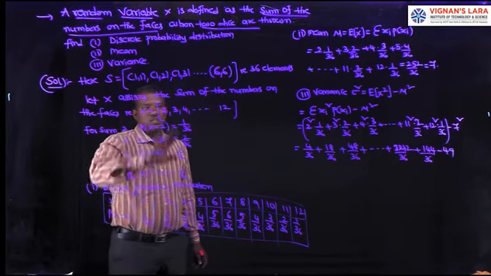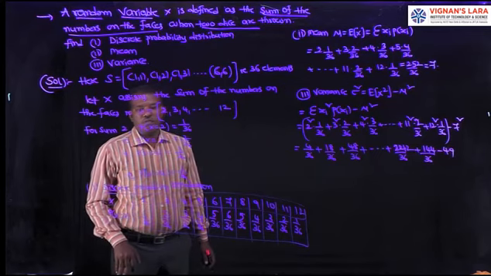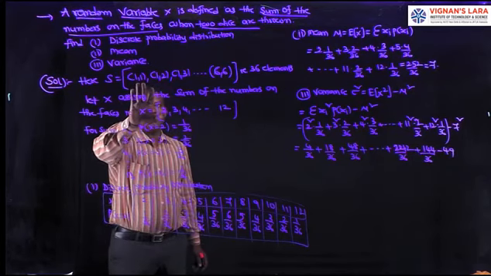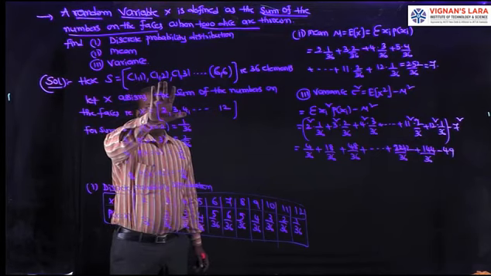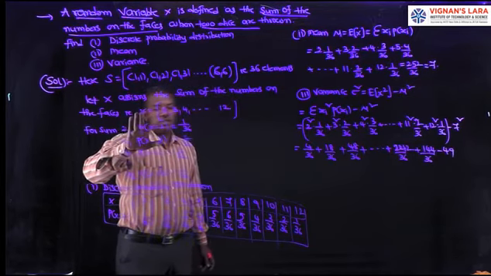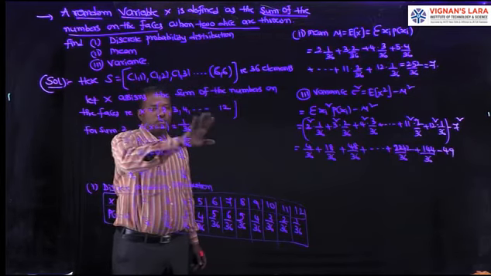Here X assigns the sum of the numbers on the faces. For example, for the first element the sum is 2, here 3, here 4, and lastly 12. So the range of X is 2, 3, 4, and so on up to 12.